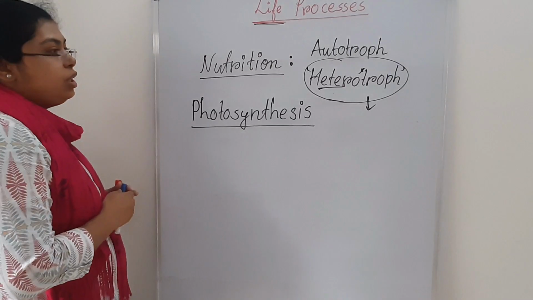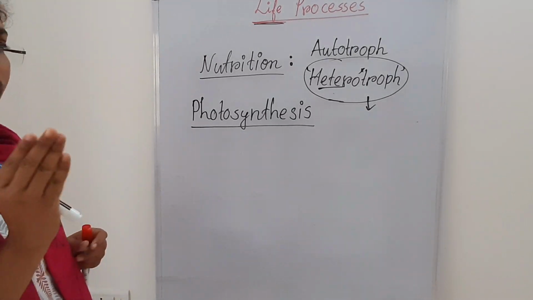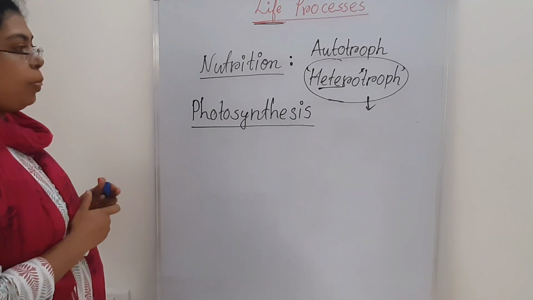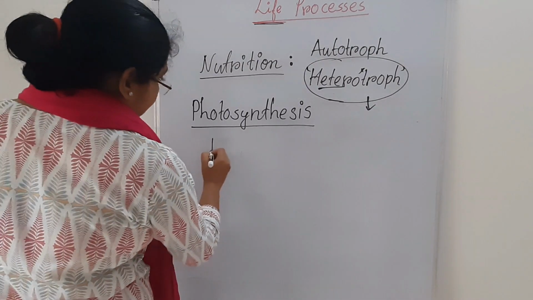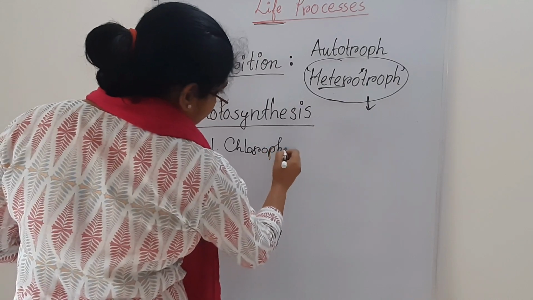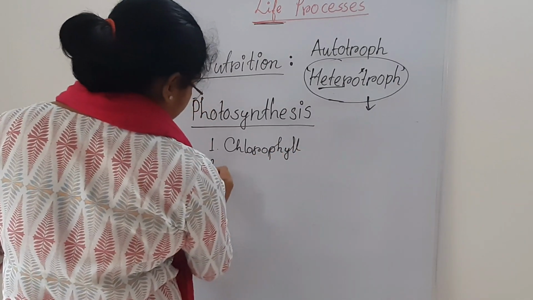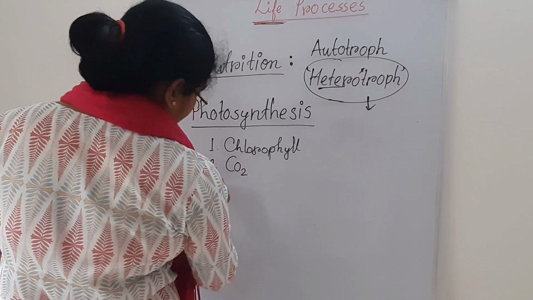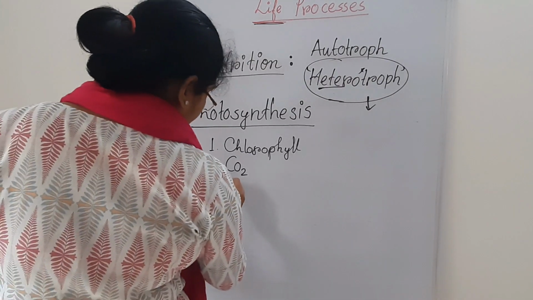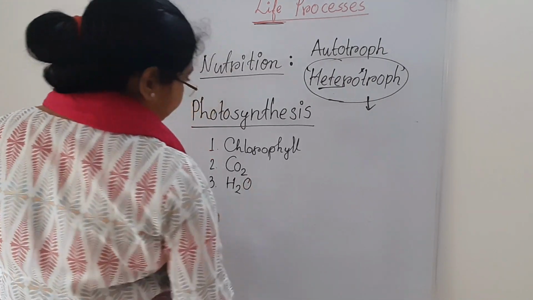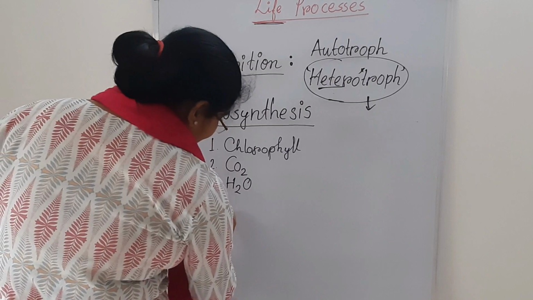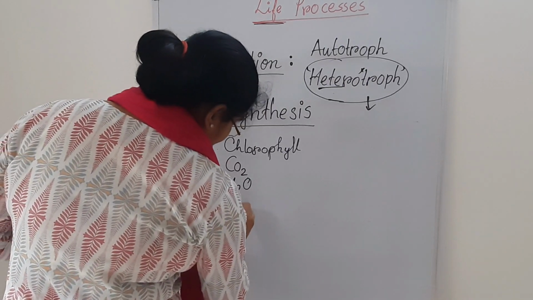If we go deeper into photosynthesis, what are its very basic needs? One thing is chlorophyll. The second thing is carbon dioxide. The third thing, anything else? Yes, one thing I missed, that is light.